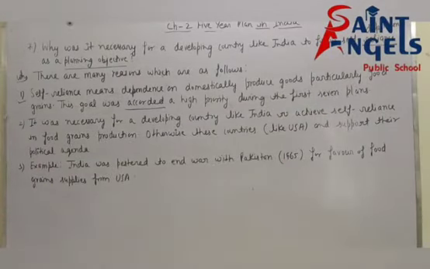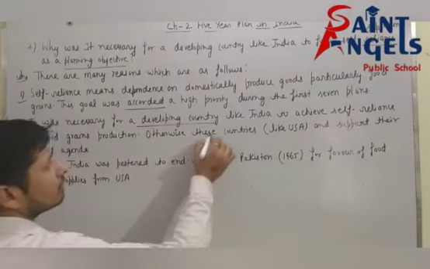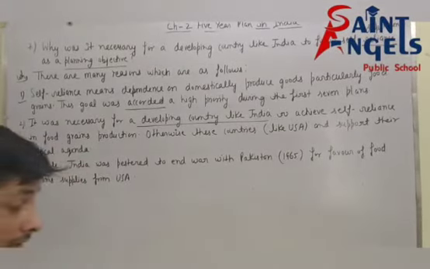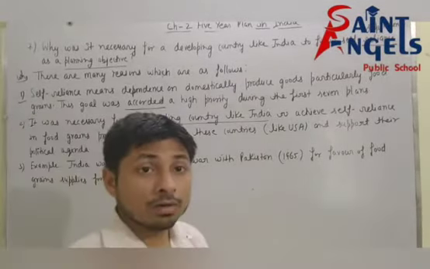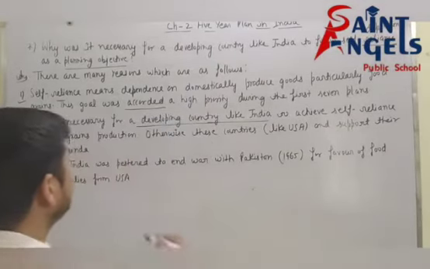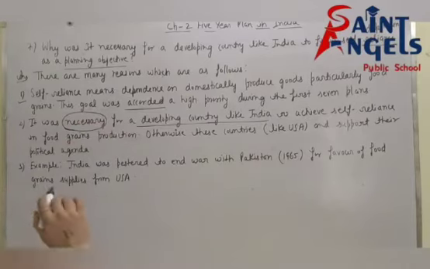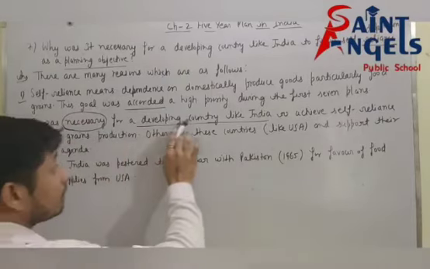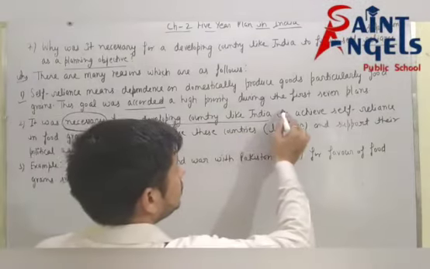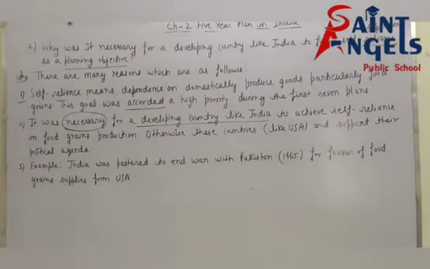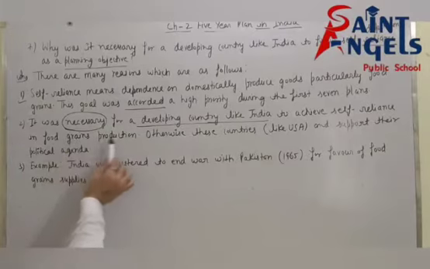Now, second point: it was necessary for a developing country like India to achieve self-reliance, to achieve self-dependency in food grains production.